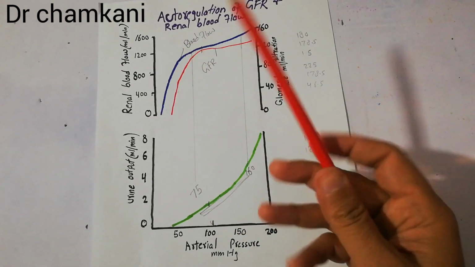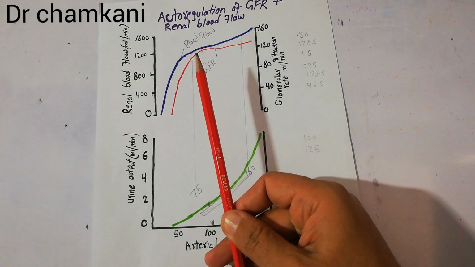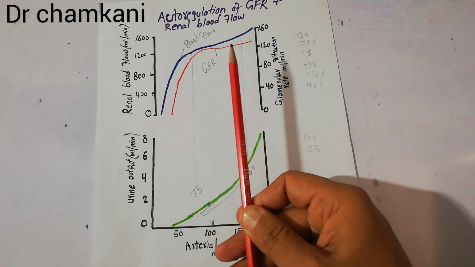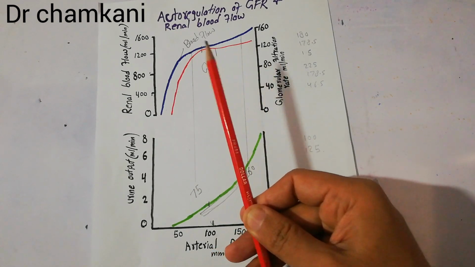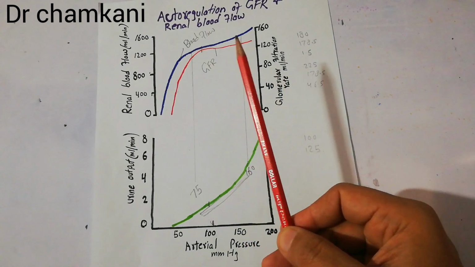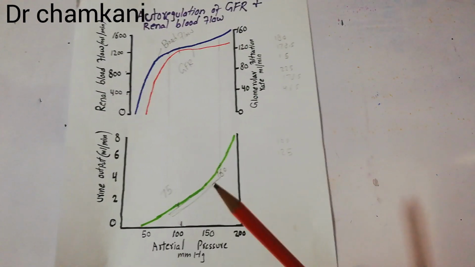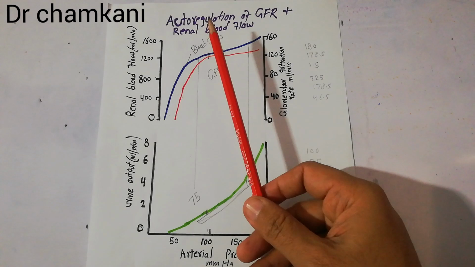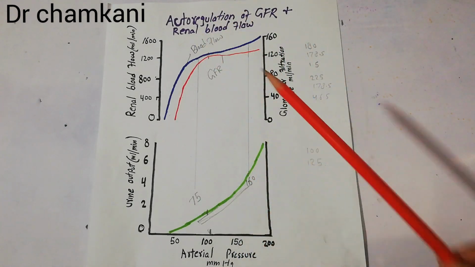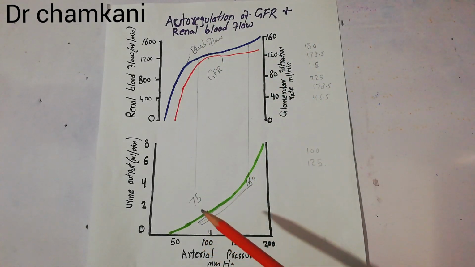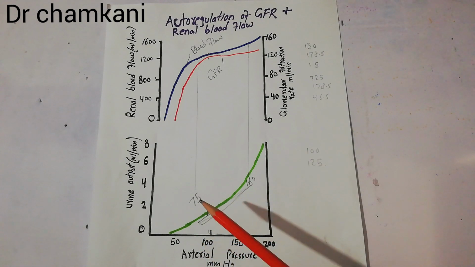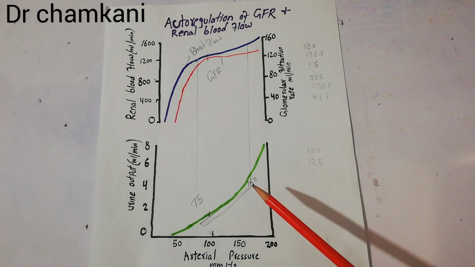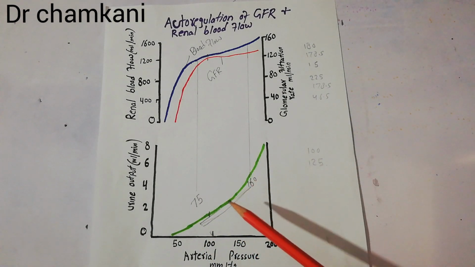Now, if we look between these two lines, there is very slight change in the GFR, and there is very slight change in the blood flow. So it simply means that there is autoregulation of the GFR and renal blood flow. There is a big change in the arterial pressure from this point to this point, from 75 mm of mercury to 160 mm of mercury, and there is a big change in the urine output.